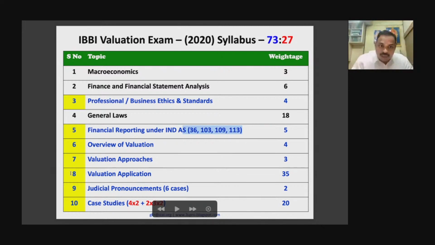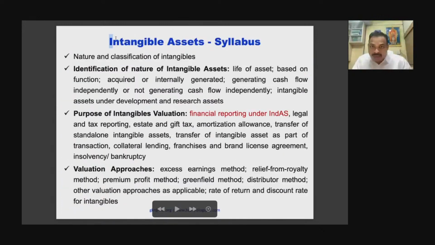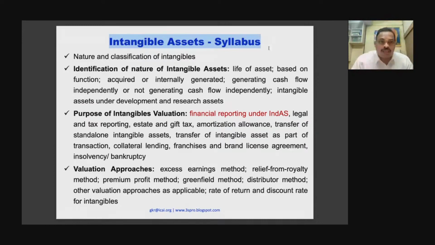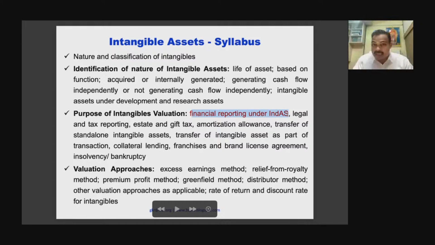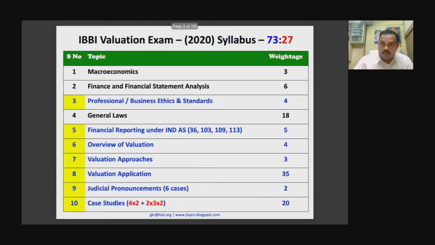But in serial number 8, valuation application, in intangible asset, indirectly one more Indian accounting standard is also included: Ind AS 38, the Indian accounting standard for intangible asset, is also part of your syllabus. So please don't ignore it and think there are only 4 standards to prepare for the exam. No, it is 5 standards.